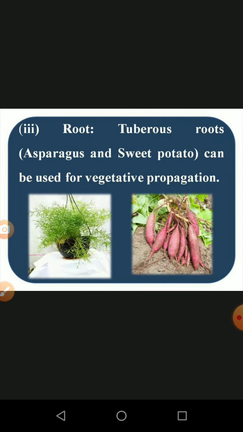And the root: the tuberous root in asparagus and sweet potato can be used in vegetative propagation. We see this in asparagus, which is a kind of fern, an ornamental plant, and sweet potato, sakkaravalli kizhangu as we call it. The root can be cut into small pieces. All the pieces grow into new individuals and they produce numerous fruits.